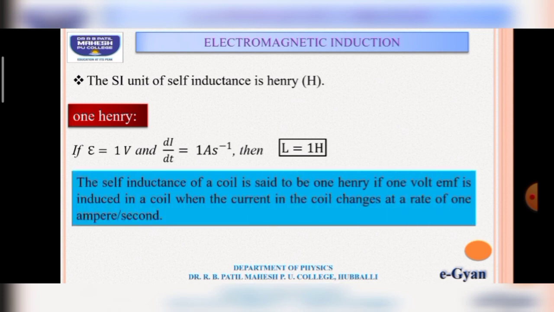By statement we can say that the self-inductance of a coil is said to be 1 Henry if 1 volt of EMF is induced in the coil when the current in the coil changes at the rate of 1 ampere per second. Okay, this is the definition of 1 Henry.